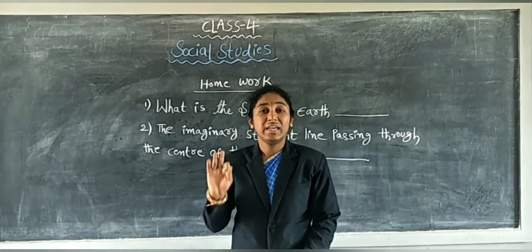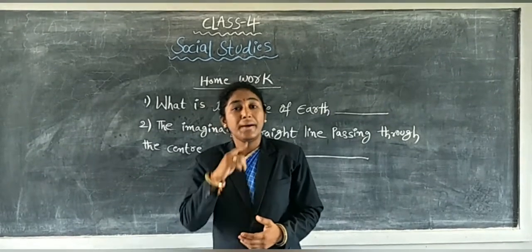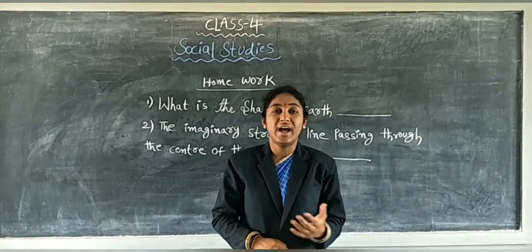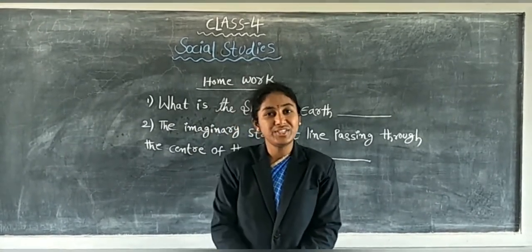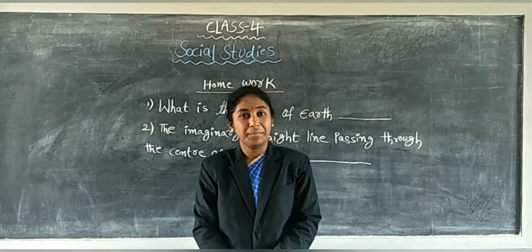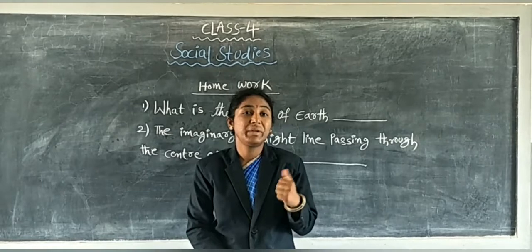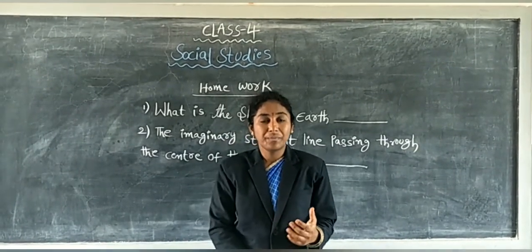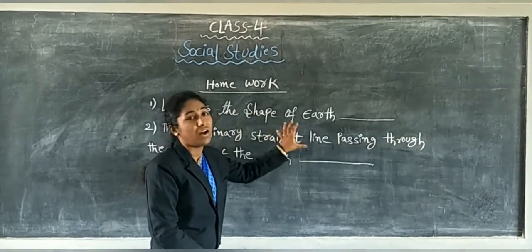Children, in the previous class we have learned about poles, latitude and longitudes and the shape of the earth. Yes or no children? Okay. Did all of you do the homework of the previous class? Good. Now, let us see the previous class homework answers.